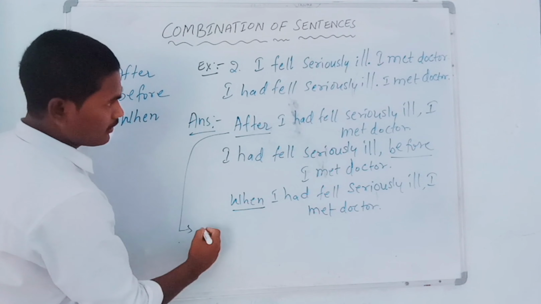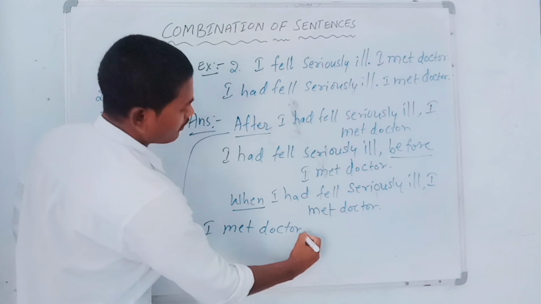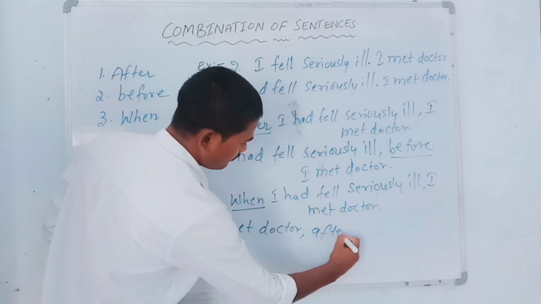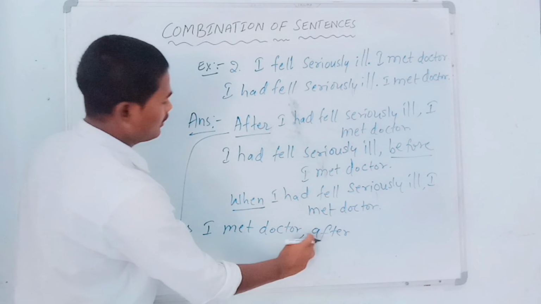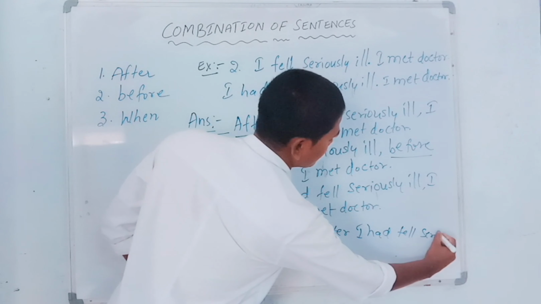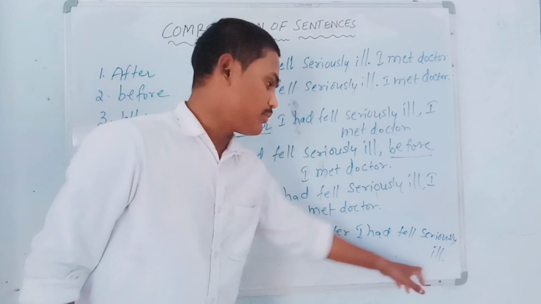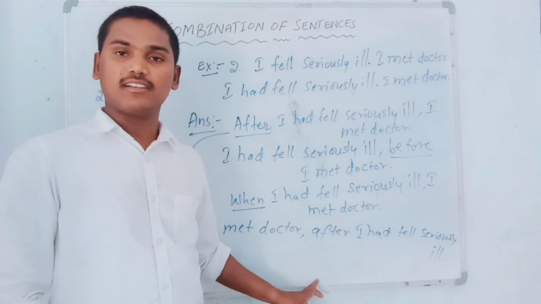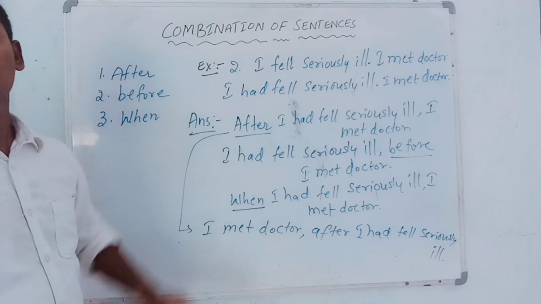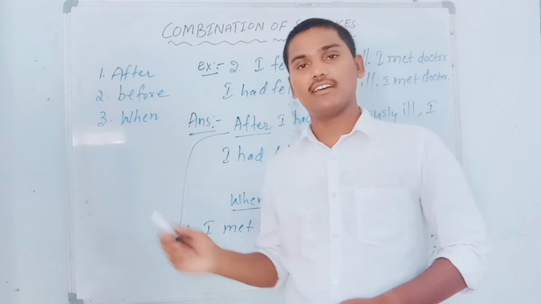Okay students, let me give you another way to combine this. First expression, let me write here: I met doctor, comma, after. Here we should write a small letter: after I had felt seriously ill. It ends with a full stop. You can choose to write in this way also. There is no mistake at all. In this way you can write all these examples also.